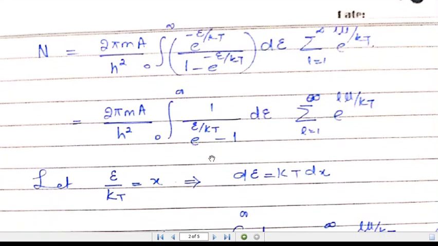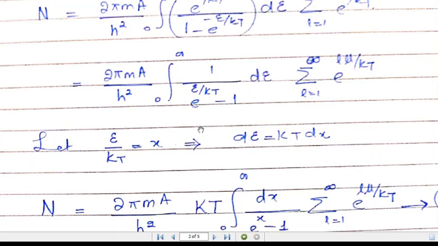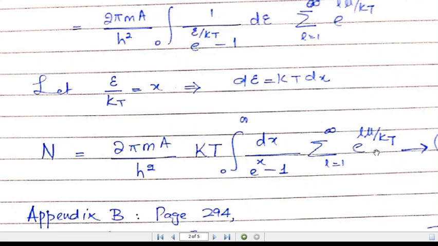Now we can make a substitution: we put E over kBT equal to x. Taking the derivative of E, we get kBT times dx. Substituting these values in the above expression, we will be left with 2 pi m A over h squared times kBT times dx over exponential of minus x times (exponential of x minus 1), integrated from 0 to infinity, and the summation from L equal to 1 to infinity of exponential of L mu over kBT.